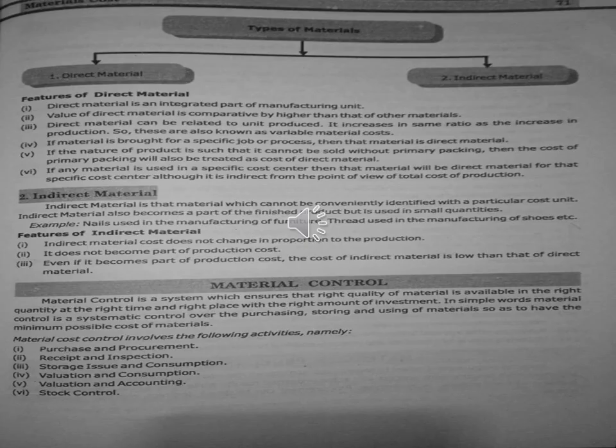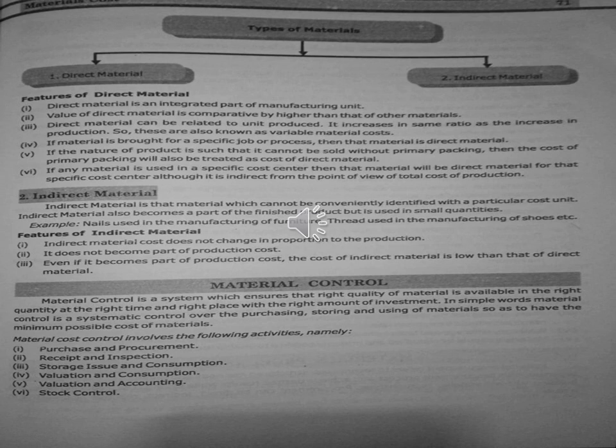For example, here they have given, in a textile mill, cotton is the direct material. In the case of the wax industry, when you are producing candles, wax is the direct material from which you are going to produce the finished product. That base only we will call direct material.